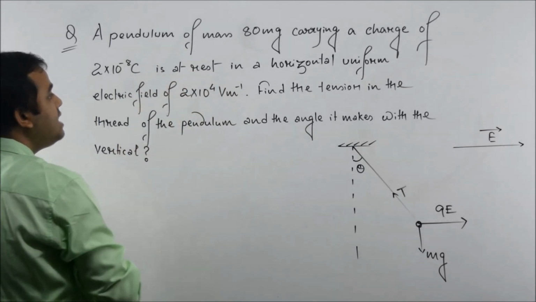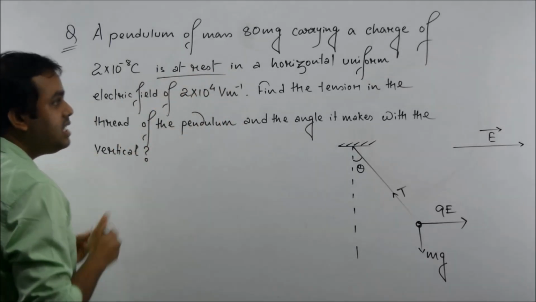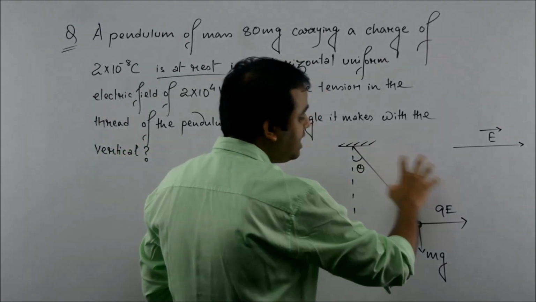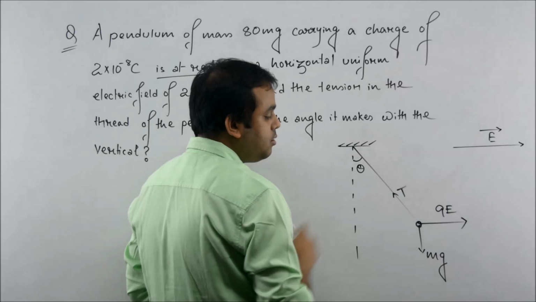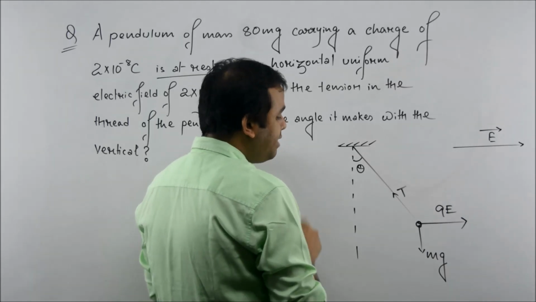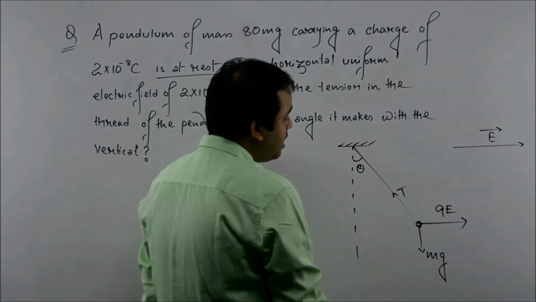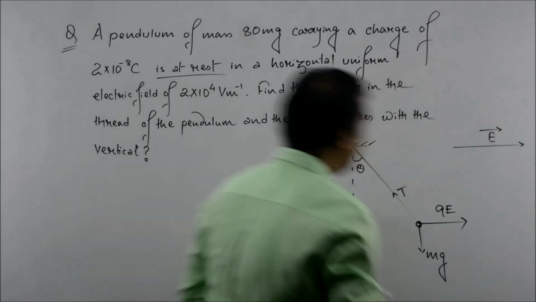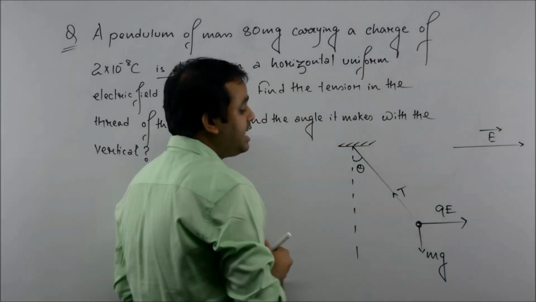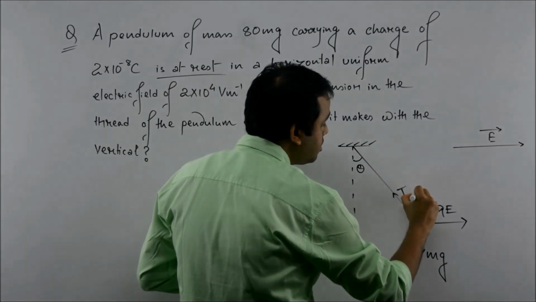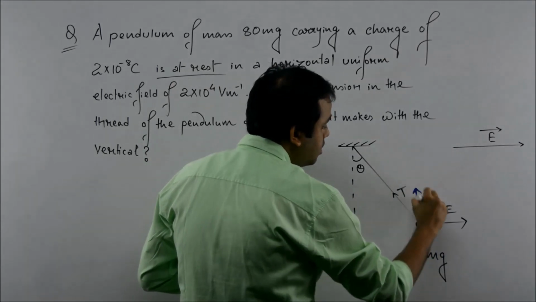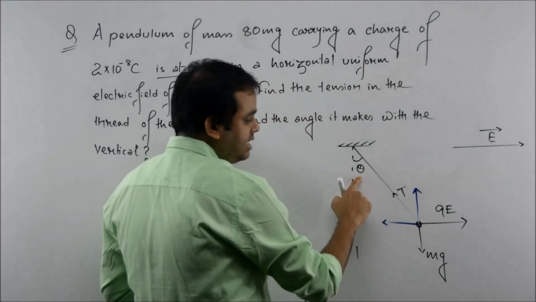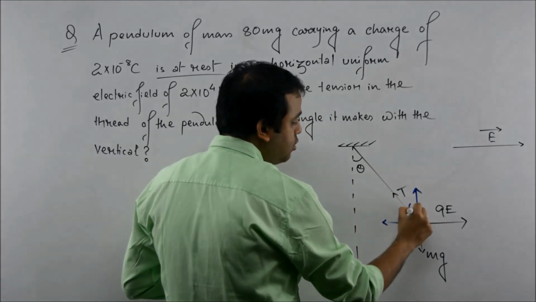It is in equilibrium. That means the resultant of these 3 forces must be 0. Now we will break this tension into its rectangular components. If this angle is theta, then obviously this angle is also theta.